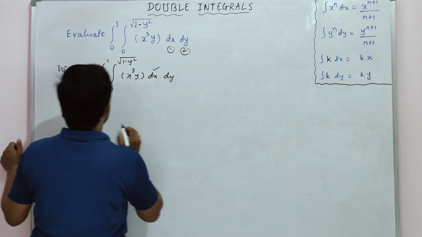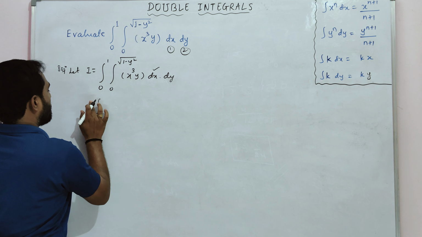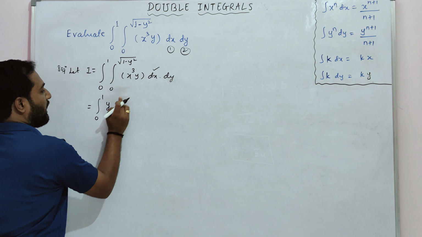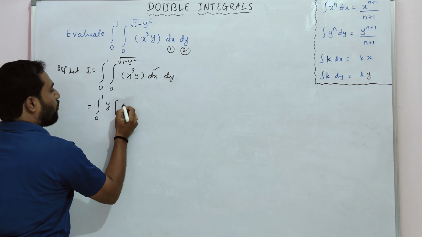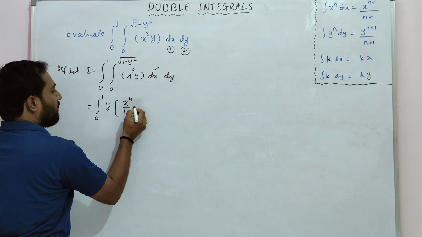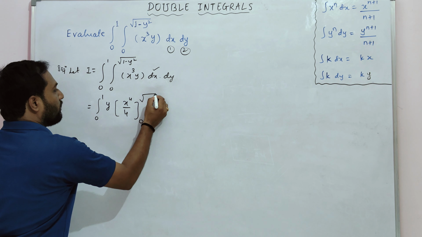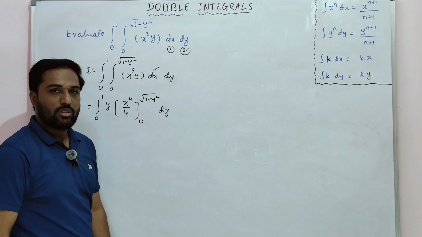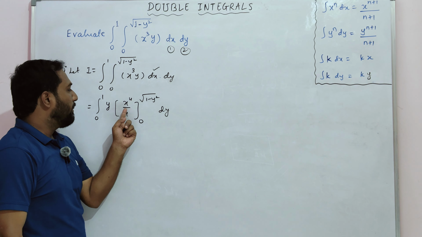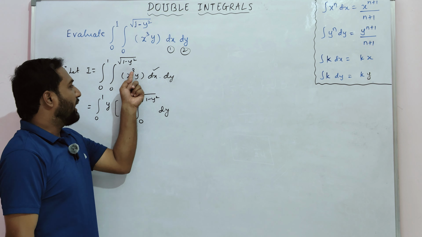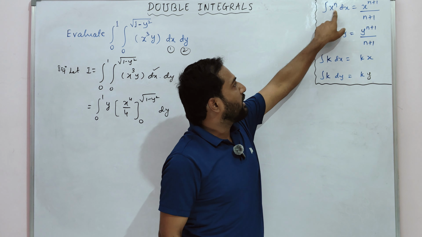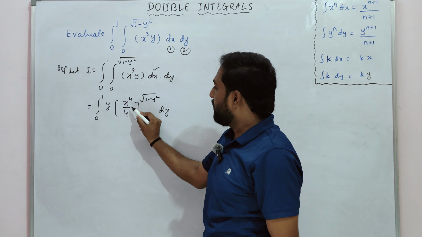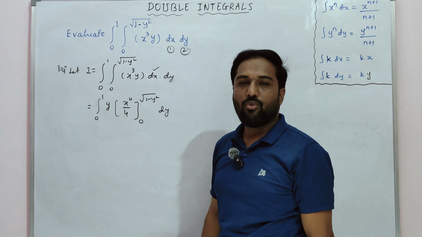Let us see. I'll write the outer integration 0 to 1 as it is, and this y term as it is, and the integration of x cube will be x raised to 4 by 4, with the limit 0 to 1 minus y square, into dy. Are you getting this, my dear students? So x cube, how has it become x raised to 4 by 4? Integration of x raised to n is x raised to n plus 1 by n plus 1. So 3 becomes 3 plus 1 by 3 plus 1, that is x to the 4 by 4, isn't it?